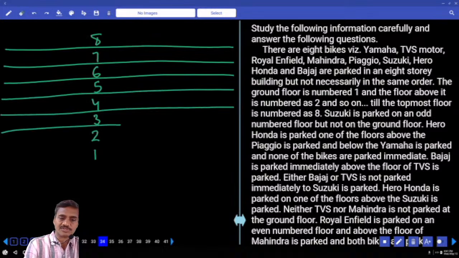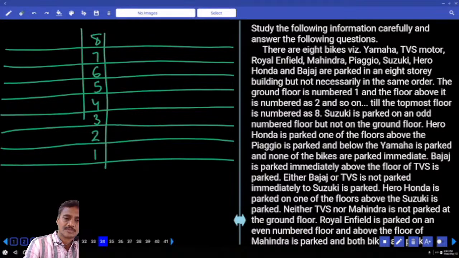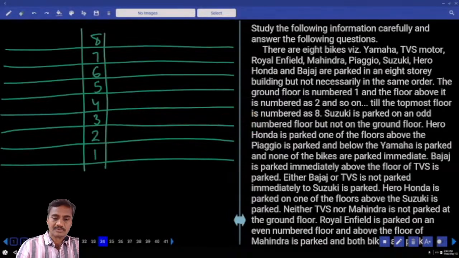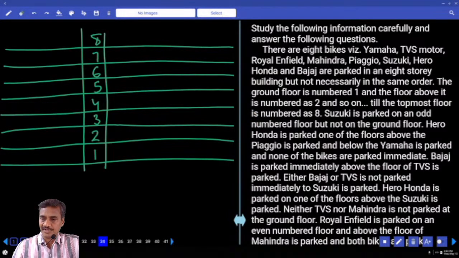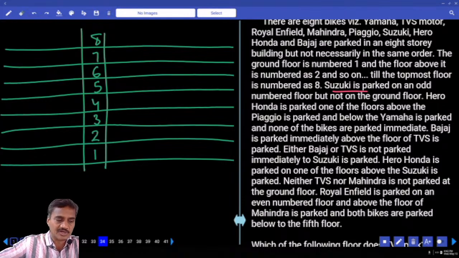Then coming to condition number 1. Tell me what is the information we have here in this question. Now Suzuki is parked in an odd number floor but not on the ground floor. Now let us start from here. Suzuki not on the ground floor but in an odd number floor.